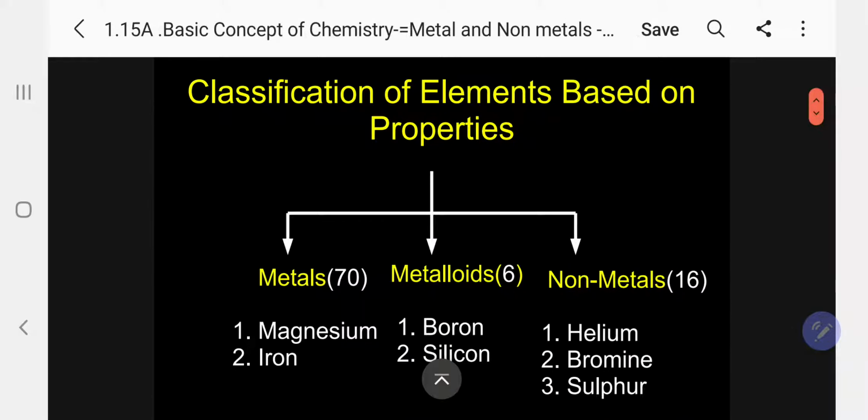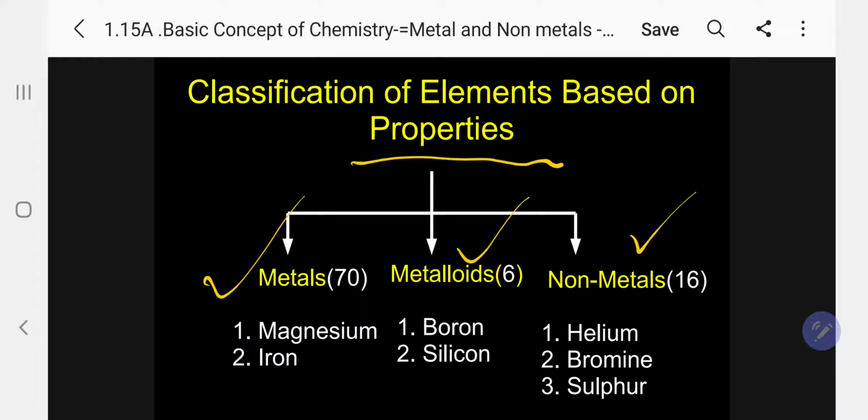So, what I want to give information is, based on the nature of property, I am classifying. There are 70 metals available. Metalloids, 6 metalloids. Non-metals, 16 non-metals, out of which 11 are gases, 1 liquid, and 4 solids. Totally 16. Metalloids are 6, metals are 70.